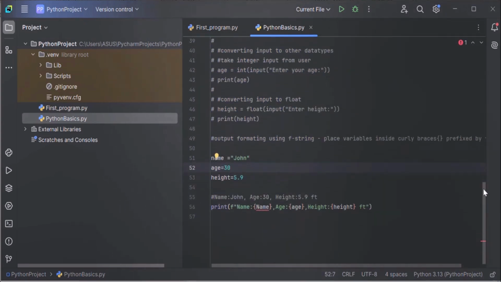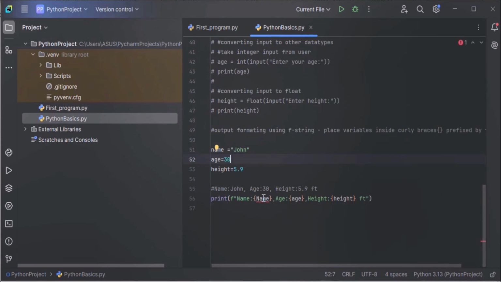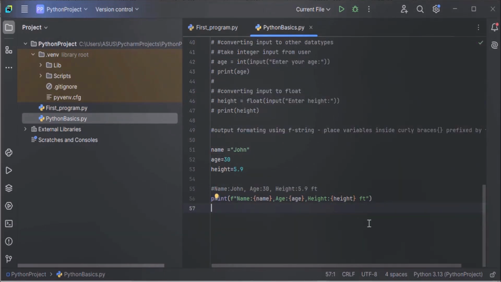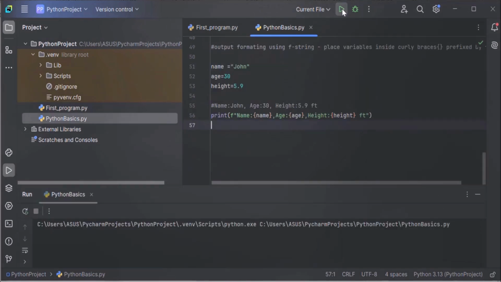Let's execute it. And I can see the error: name, with a capital N, will not work. It should be small n. Yeah, now it is correct. Let's execute our code. Just run it and see the output. Name John, comma, age 30, comma, height 5.9 feet. So this is how we can use f-string to format the output.